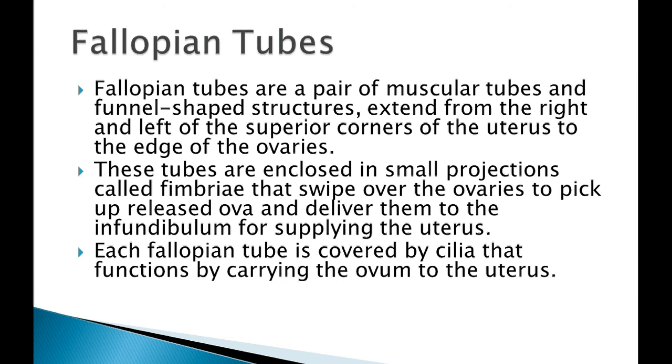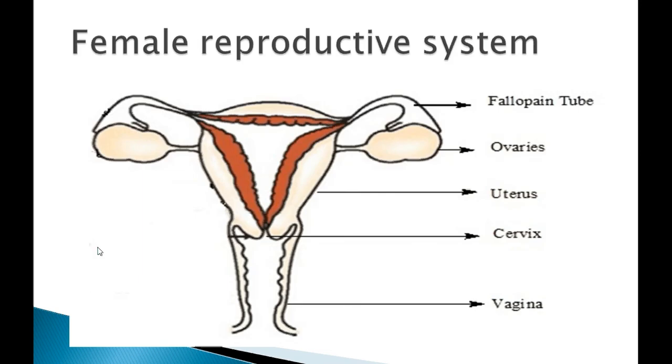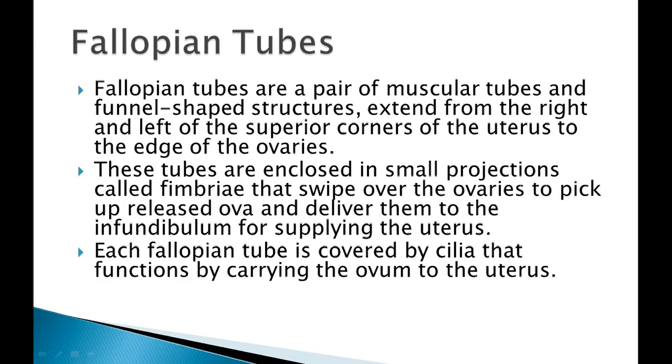These tubes are enclosed in small projections called fimbriae. Now you can see these are the fimbriae over here. These are your fimbriae that hold the ovaries and catch the egg which is being produced by the ovary to the fallopian tube. These small projections called fimbriae swipe over the ovaries to pick up the released ova. Ova is your egg. The egg that the ovary released, the fimbriae or infundibulum will catch it and then transfer it into the fallopian tube, then to the infundibulum for supplying the uterus.